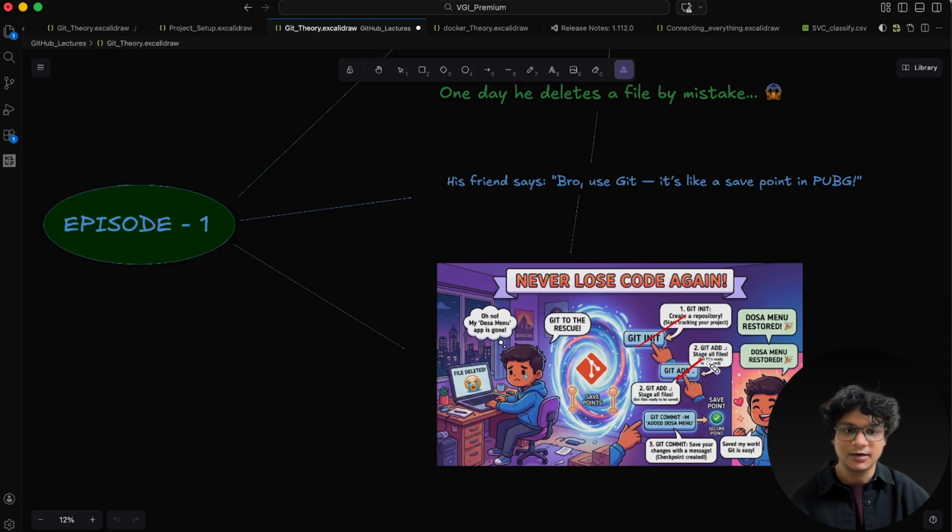His friend has these three commands by heart and tells Rohan that this is what I keep on practicing, and you should too if you want to become a good mature developer.